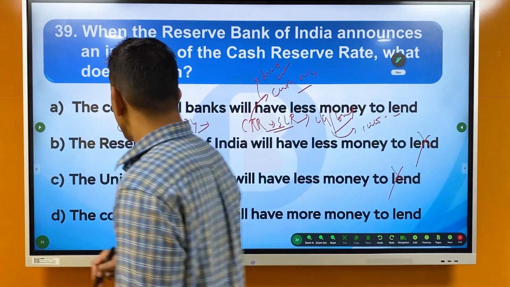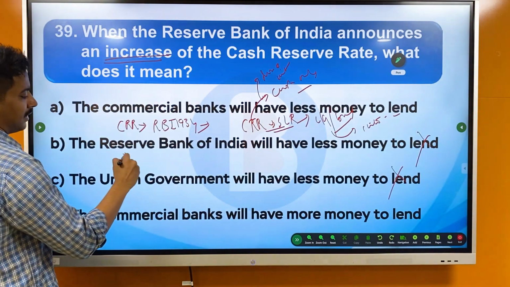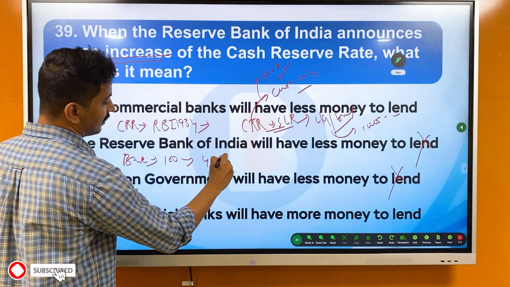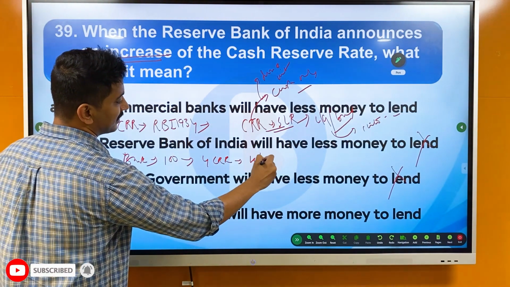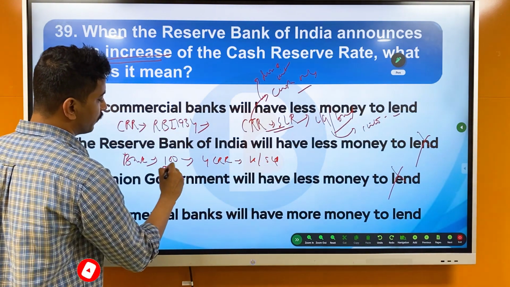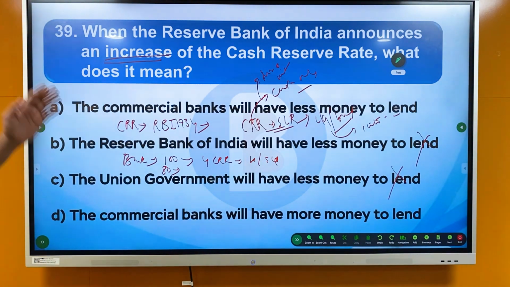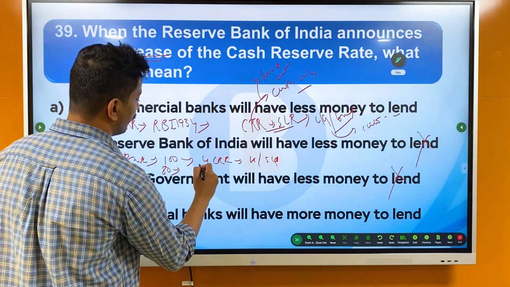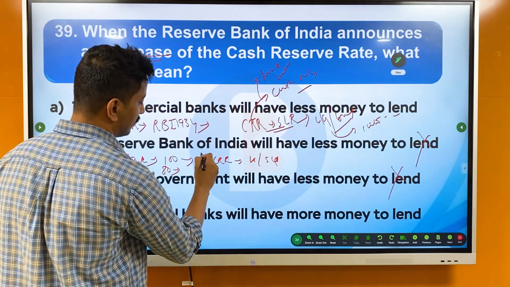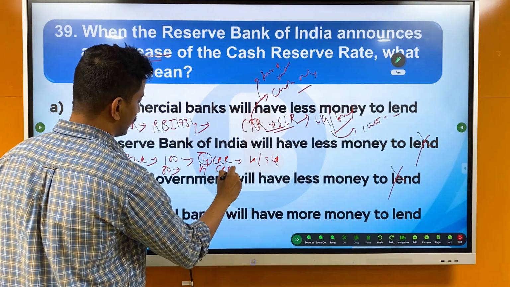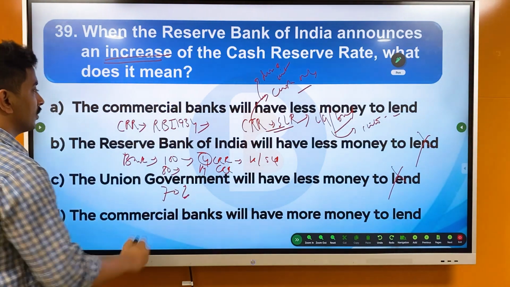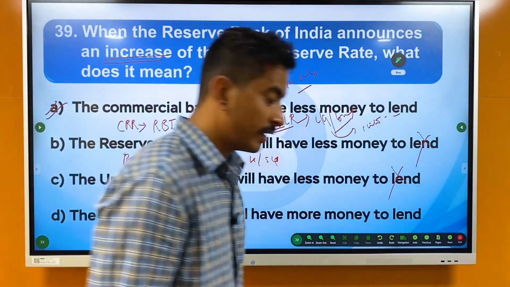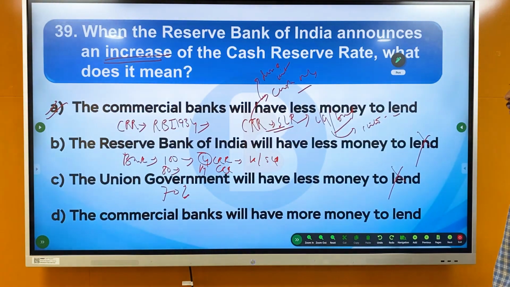So understand that if the bank had 100 rupees, in which it is giving 4 rupees as CRR and 16 as SLR, it is left with only 80 rupees. If the Reserve Bank of India increases the CRR rate, think now if it is made 14 instead of 4, the bank will have 70 rupees only now. So what does it mean? The first statement: the commercial banks will have less money to lend. If the concept was clear, you could have solved this question.